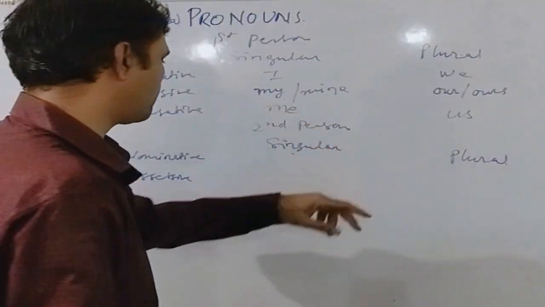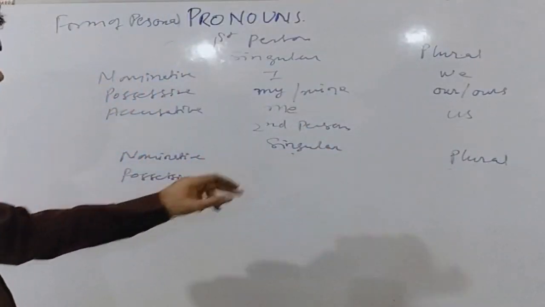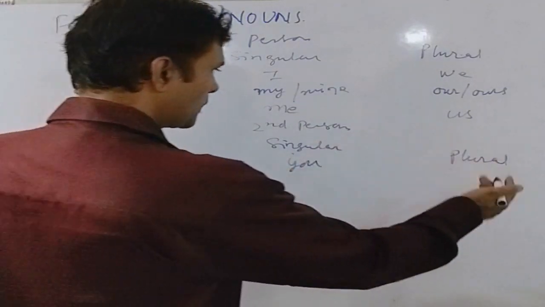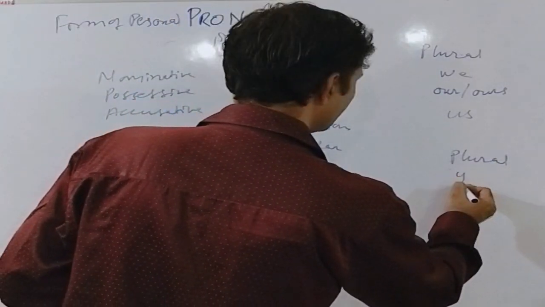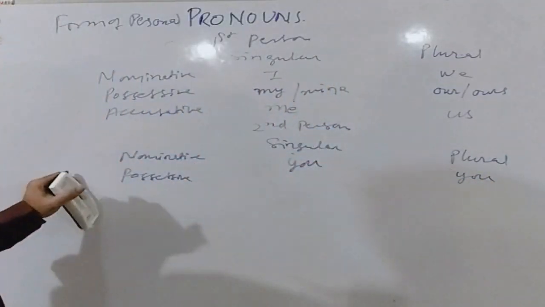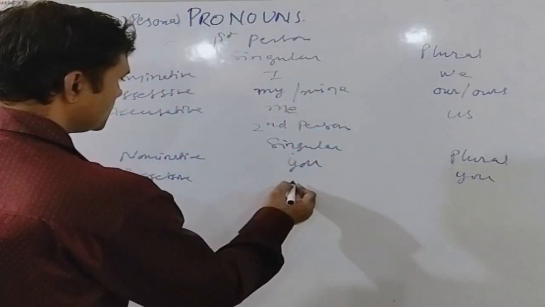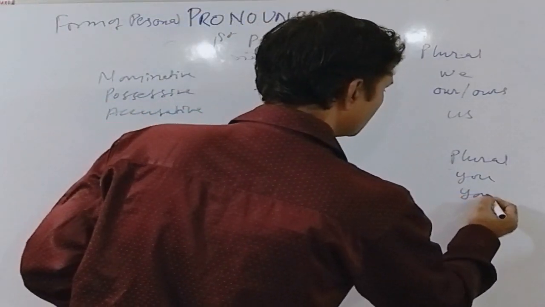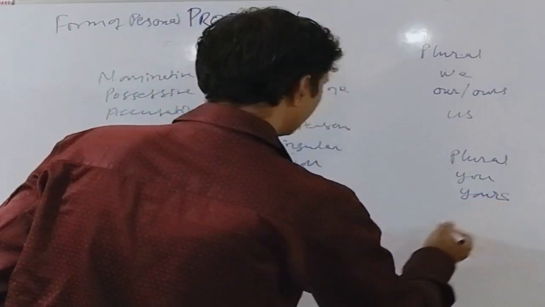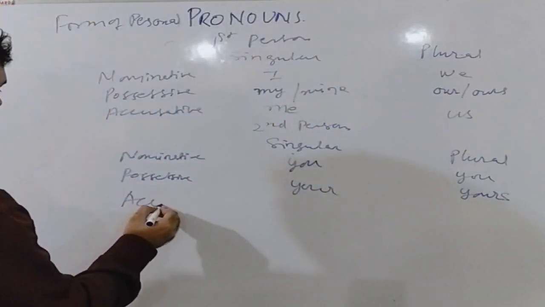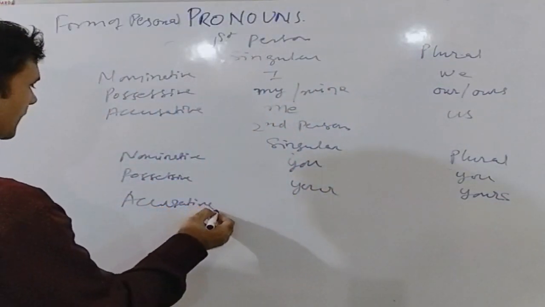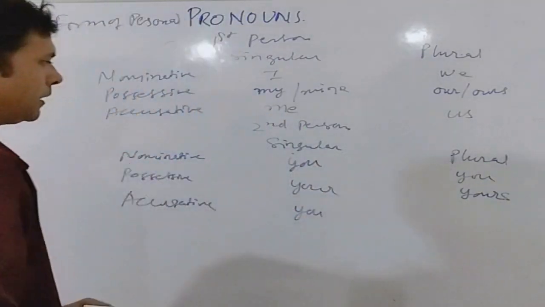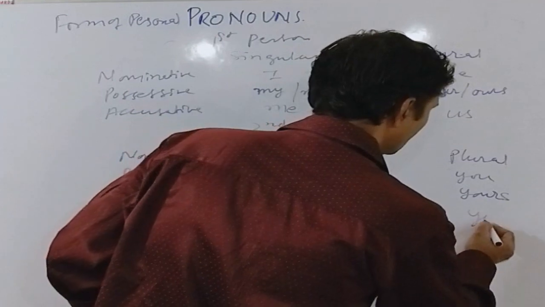Now let us check the second person. In case of singular, the nominative pronoun is you. And in case of plural, it is you. The possessive pronoun in singular case is your. And in case of plural, it is yours. The accusative pronoun for second person in case of singular is you. And in plural, it is you.